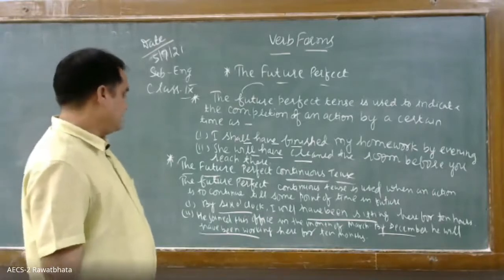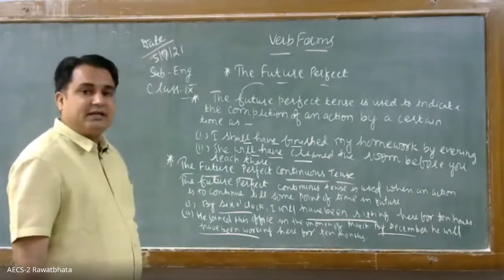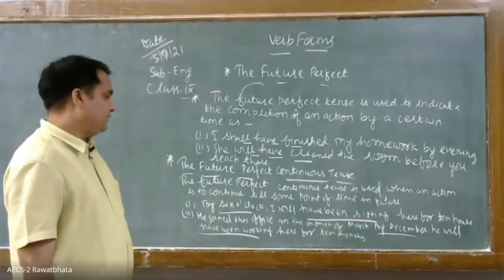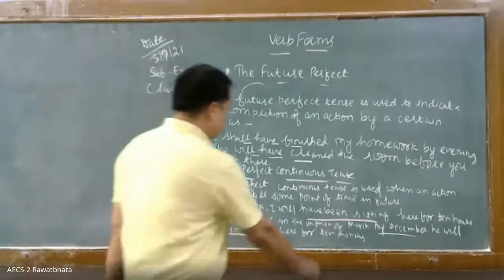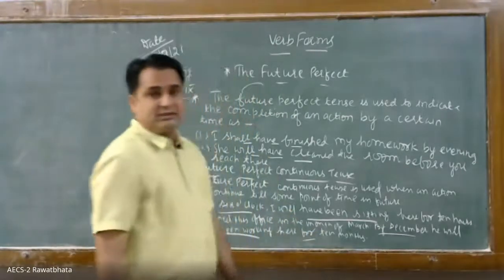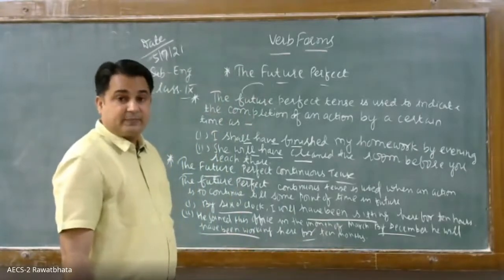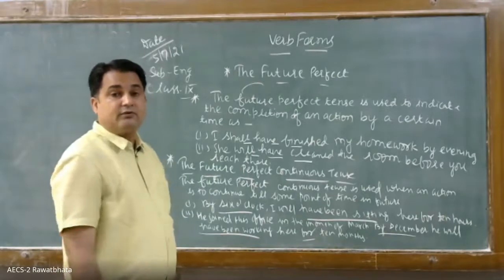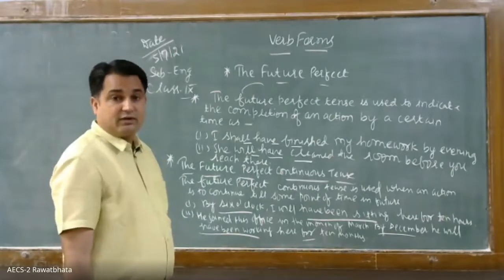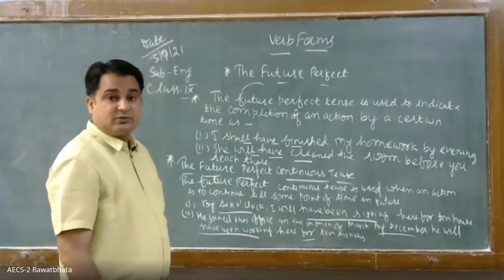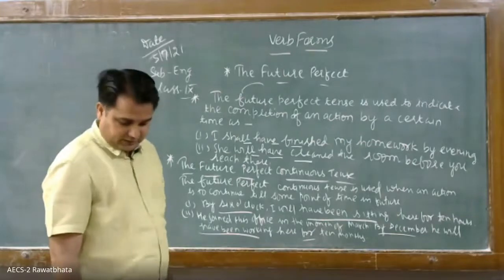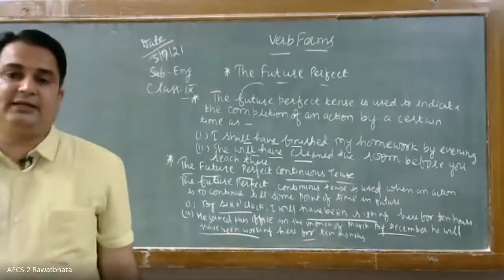Okay, by December he will have been working here for 10 months. Okay, for and since I have already discussed, it comes there in the perfect continuous tense. Okay, so we discussed that for is used for a period of time and since for a point of time. So likewise, children, write it there in your notebook.